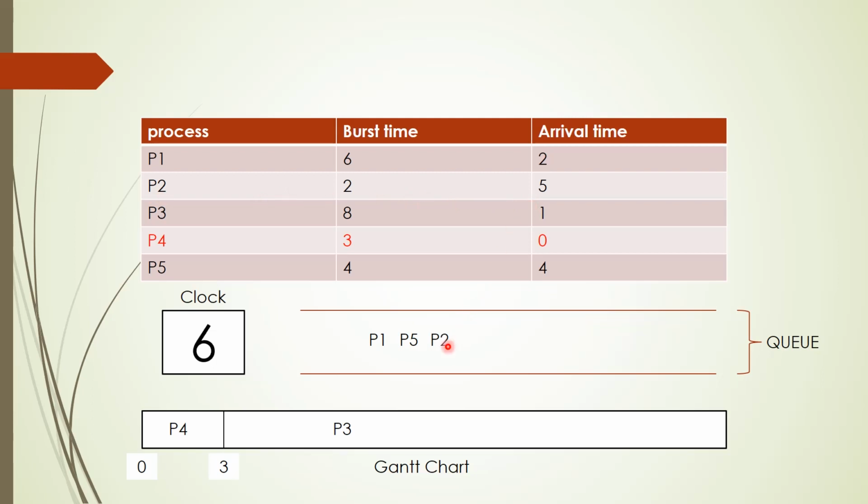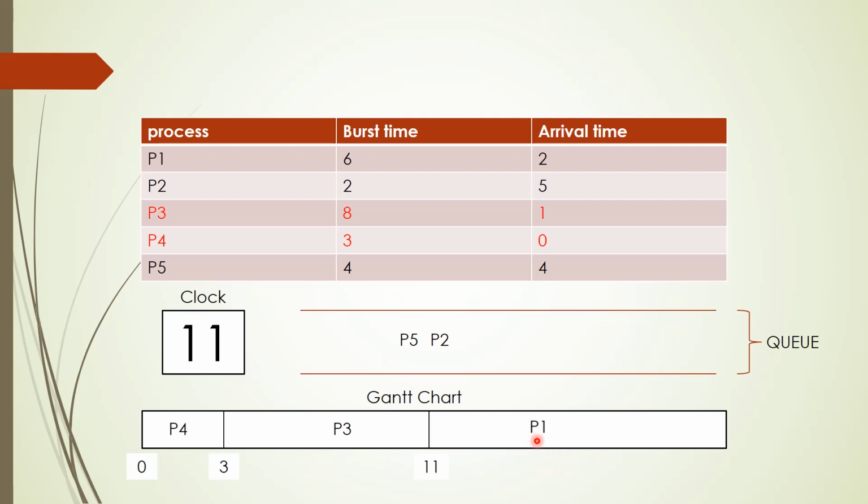Now clock cycle 6, 7, 8, 9, 10, 11. Because P3 needed 8 clock cycles to complete, after 3, 8 plus 3 is 11. So at clock cycle 11, P3 will complete its execution. That is why P3 has executed from 3 to 11, which is the 8 clock cycles. Now in the queue, the next process is P1, so P1 will be moved in.